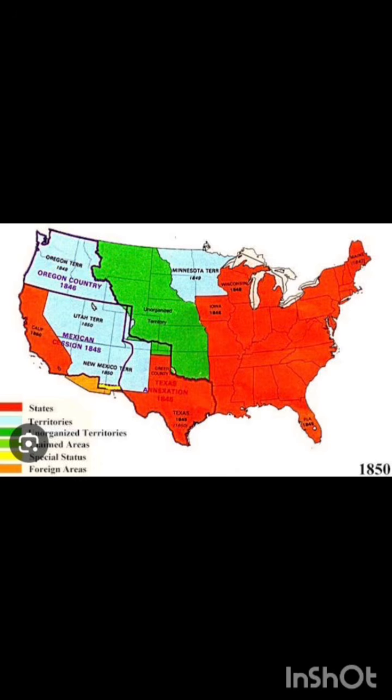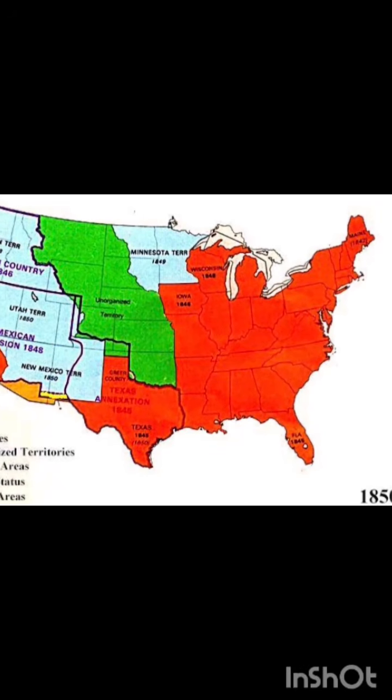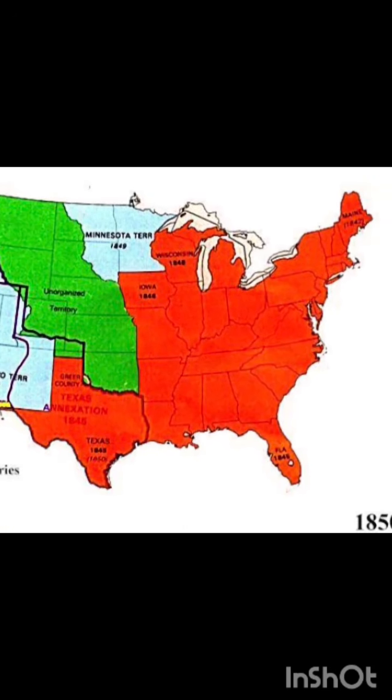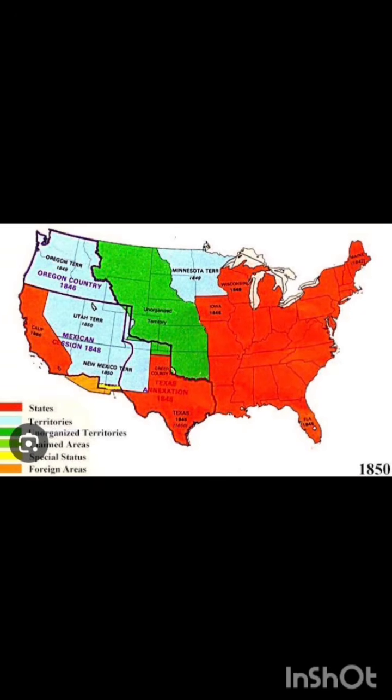So let's go even further. So this is the United States of America in 1850. You can see the states of the United States are in red color. You can see a very large portion is covered in red color. This is why the United States is very massive. And you can also see the blue color means the territory of the USA, unrecognized territory, which no one recognized as part of the USA back then.